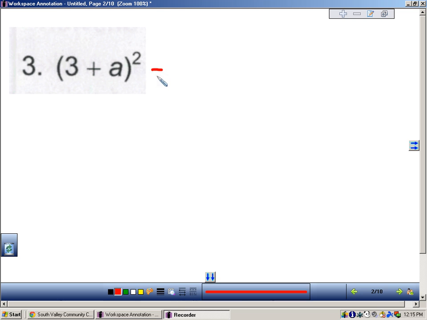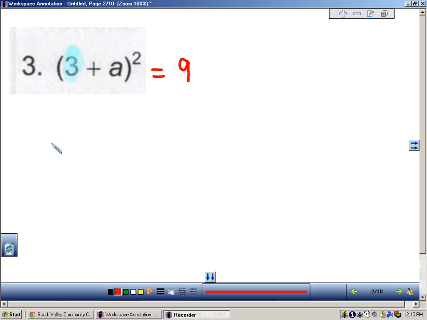The shortcut says that you take the first term, which is 3, and square it. So I'll write that down. 3 squared is 9. I'm not going to show my work, I'm just showing you the shortcut. That's why it's called a shortcut.